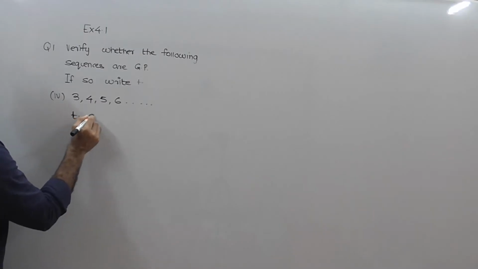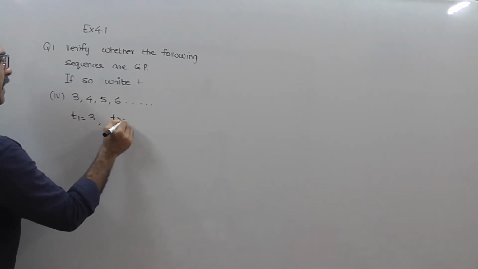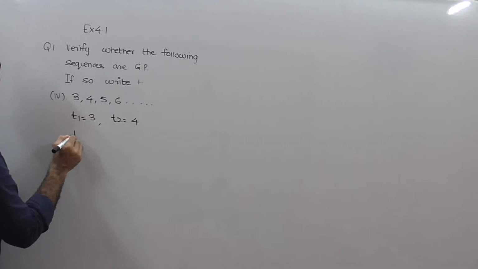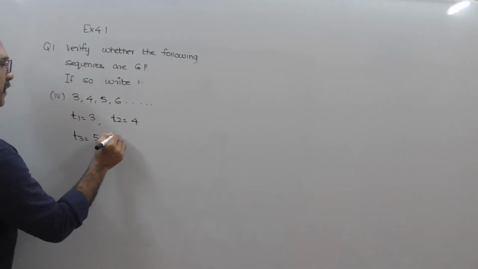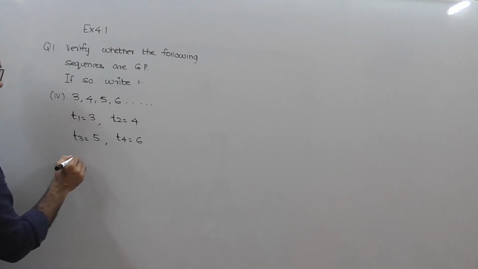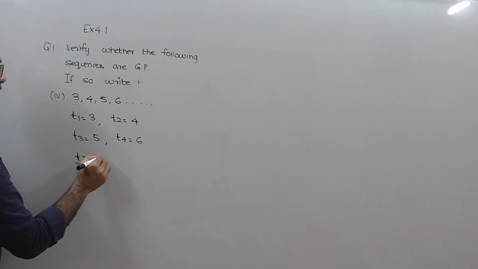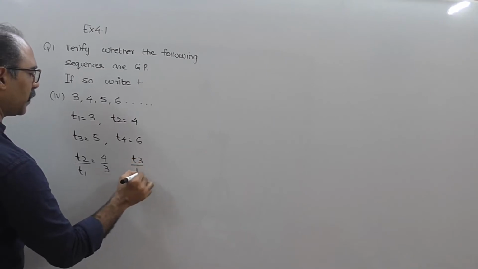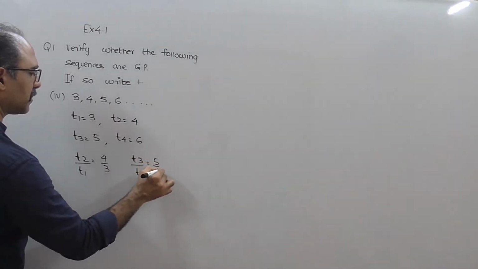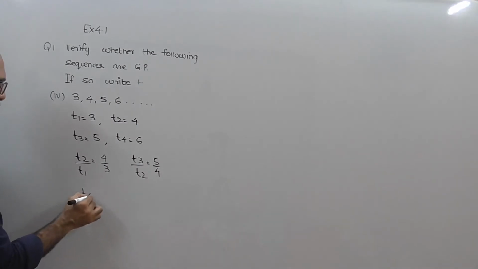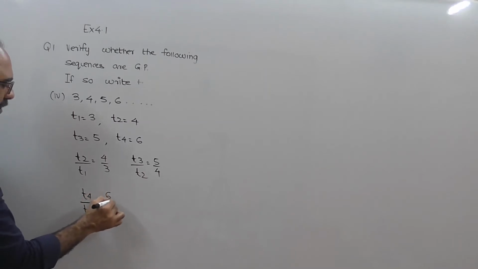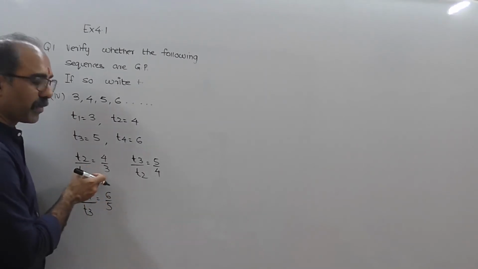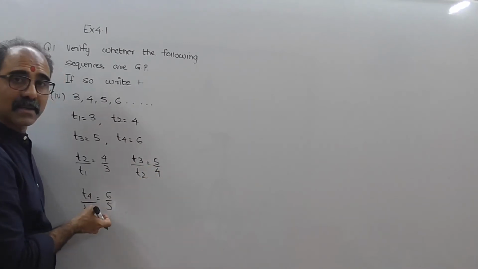Now, first term T1 is equal to 3. Second term T2 is equal to 4. Third term equal to 5. And the fourth term equal to 6. So first I will do T2 by T1. T2 by T1 is 4 by 3. Then I'll do T3 by T2. T3 by T2 is 5 by 4. Then I will do T4 upon T3, that is equal to 6 by 5. So one answer is 4 by 3, the second answer is 5 by 4, the third answer is 6 by 5.